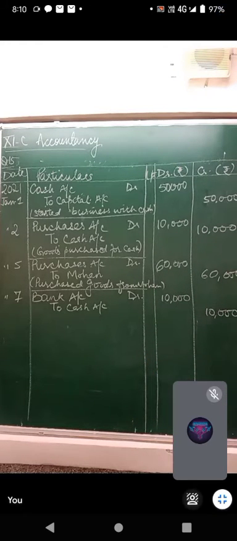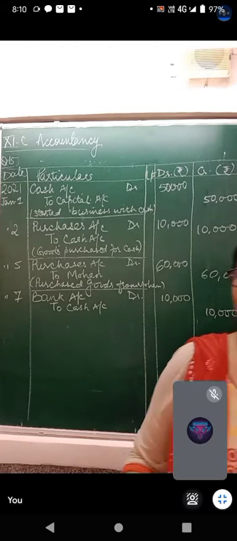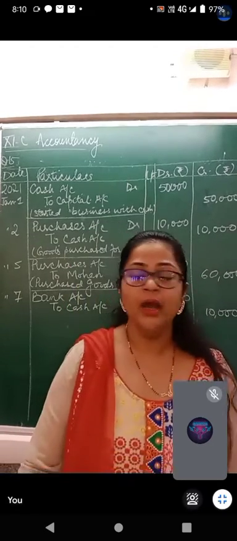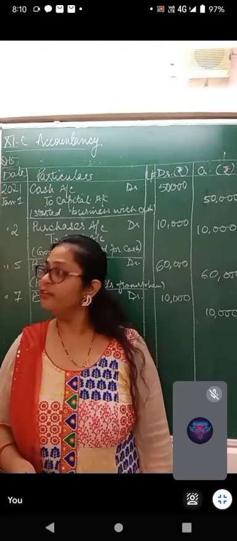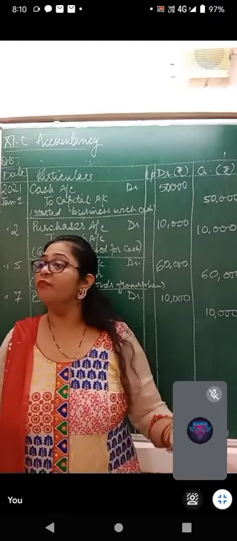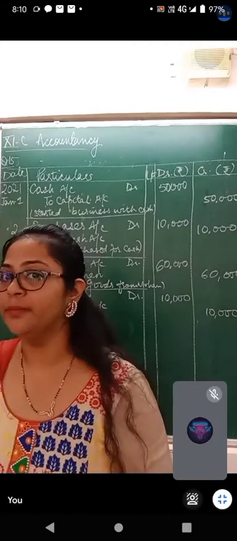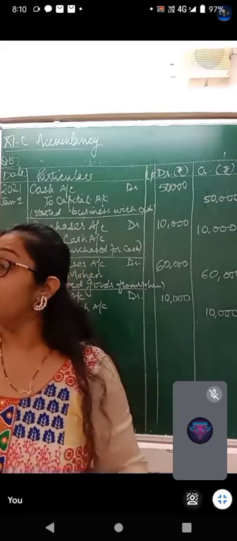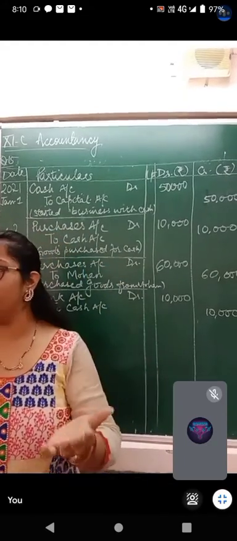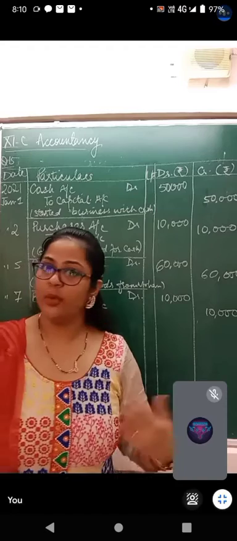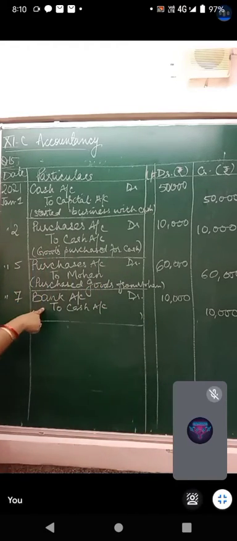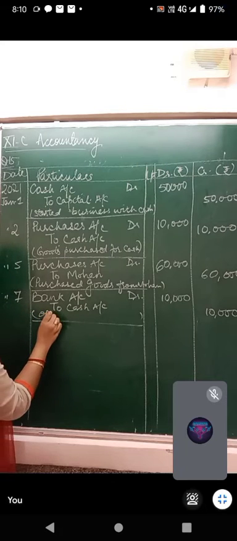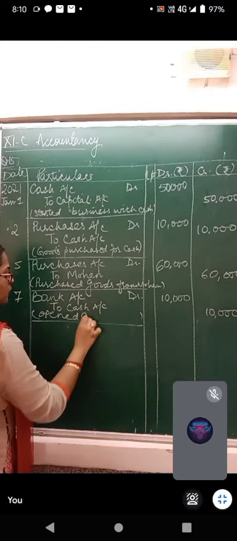Next. Question says on January 10, purchased furniture for office. What have I done? I have purchased some furniture. So what is coming into the business? Furniture is coming into the business. What is furniture? Asset or a liability? Asset. Furniture is an asset. Now for assets, what do we do? Debit what comes in. So what is coming into the business? Furniture. Narration, please. Start. Open a bank account first.